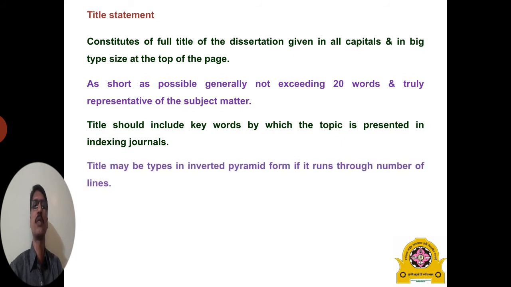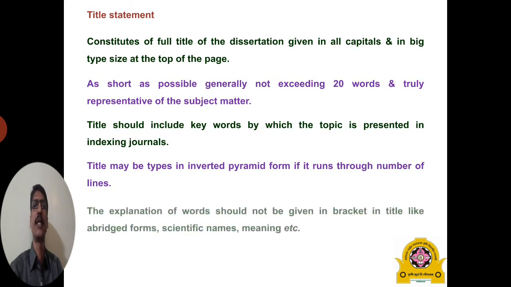The title may be typed in inverted pyramid form if it runs to more than one line. Explanation of a word should not be given in brackets in the title of your thesis, for example, the abridged or short form should not be explained.